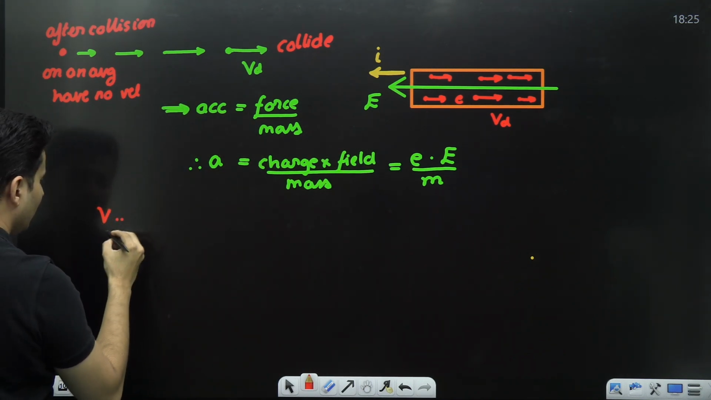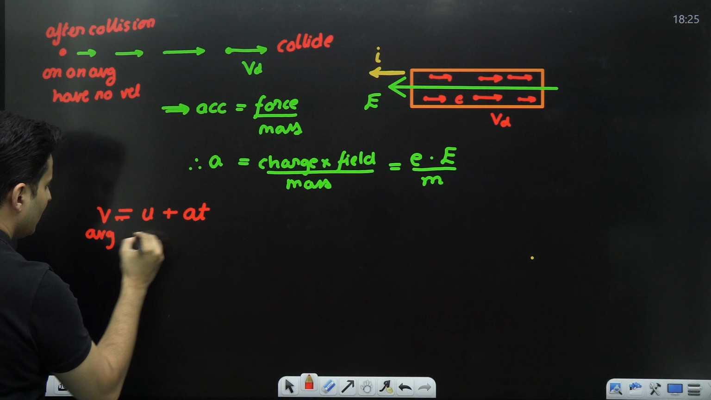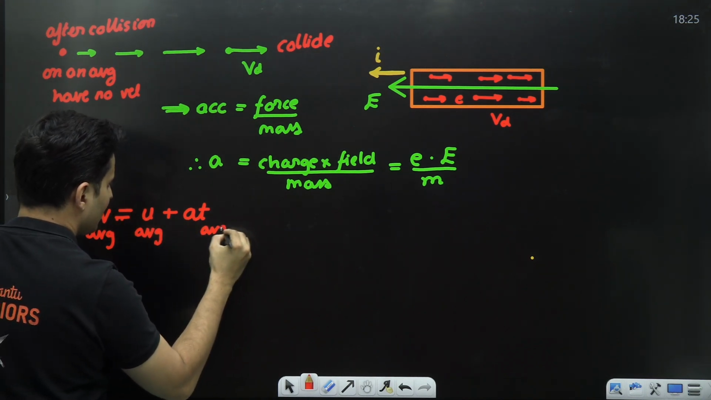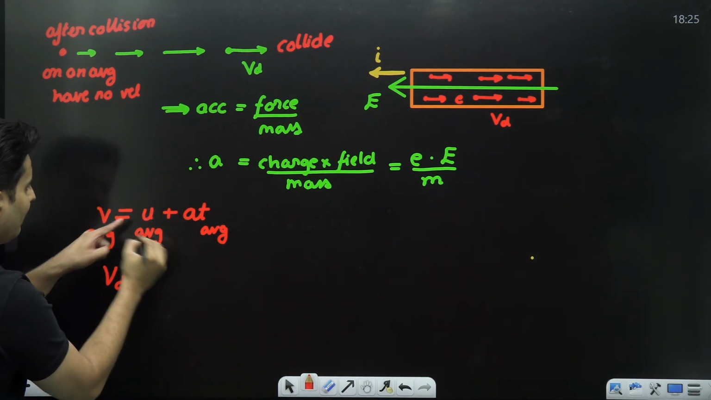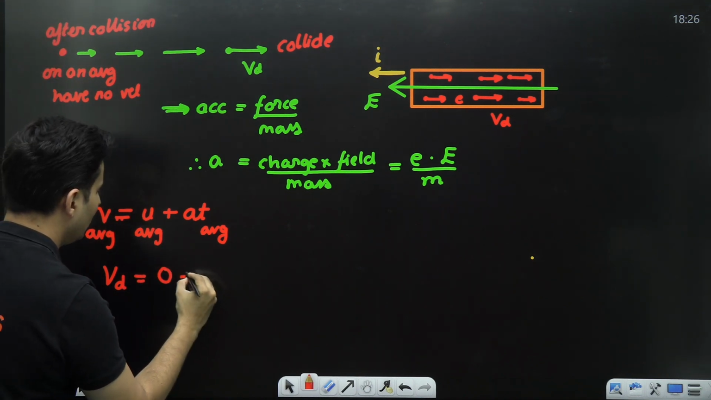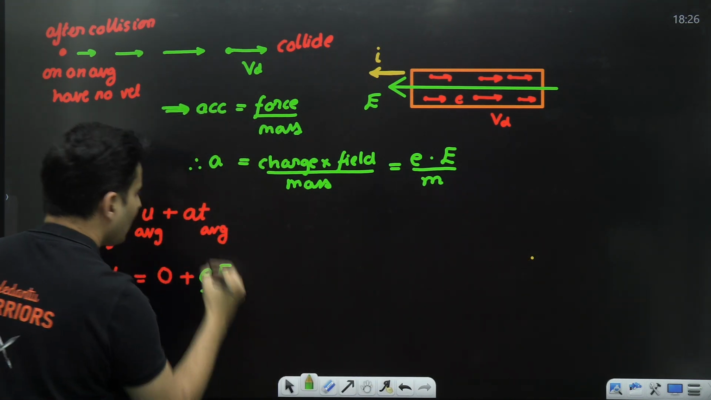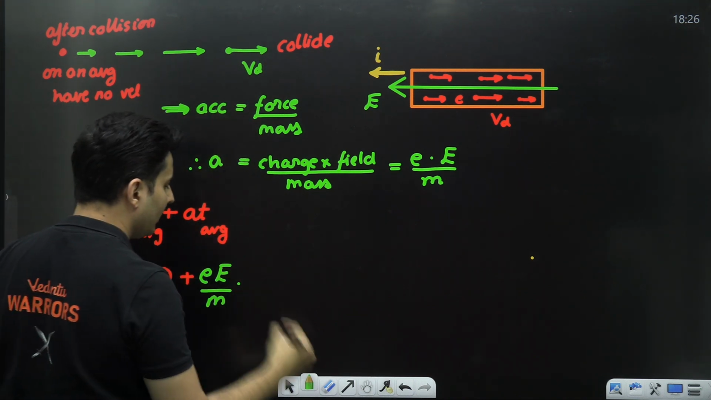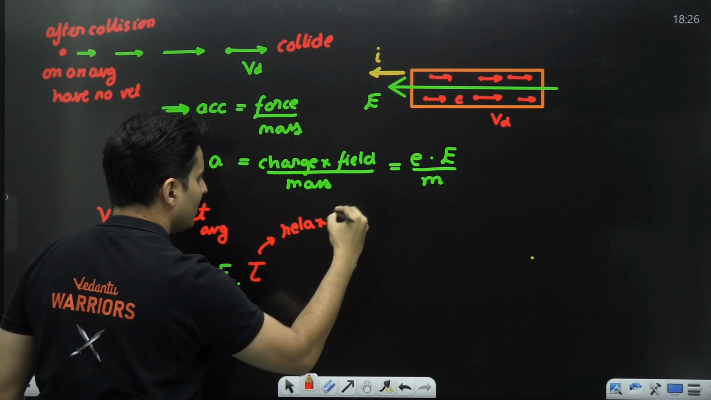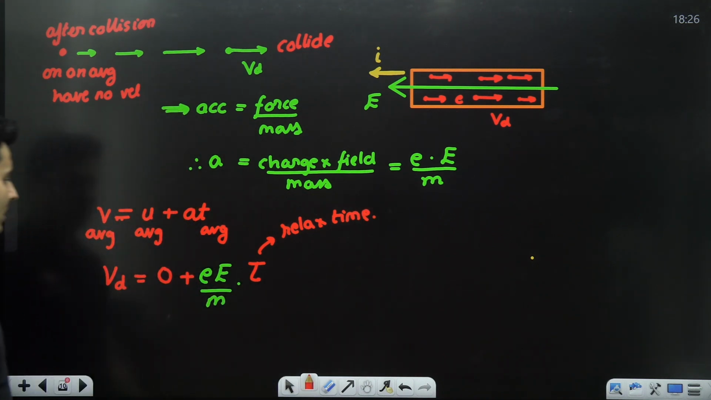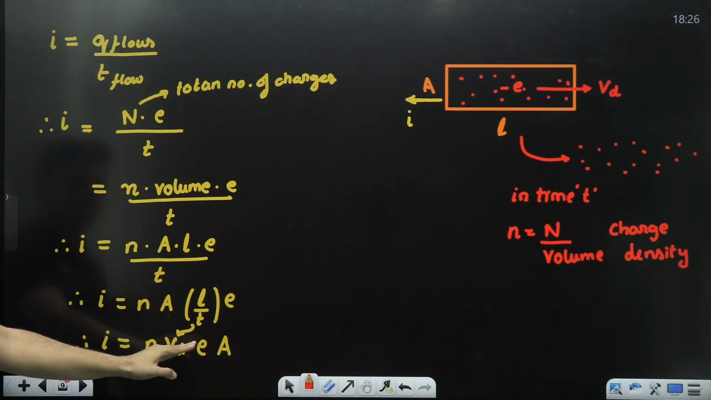v_d: if you use v = u + at on an average, the average speed will then become your drift speed. The average initial velocity after collision is 0. The acceleration we found out over here is eE by m. The average time from one collision to the other collision is called tau, which is called the relaxation time. So we get this. Substitute that in the previous equation.